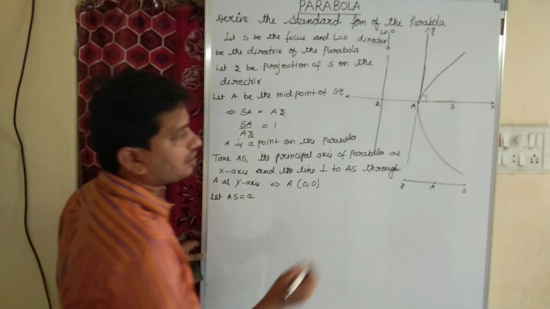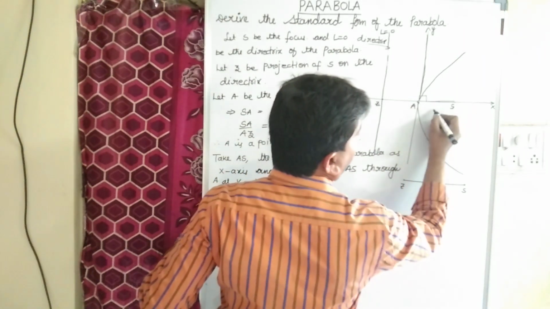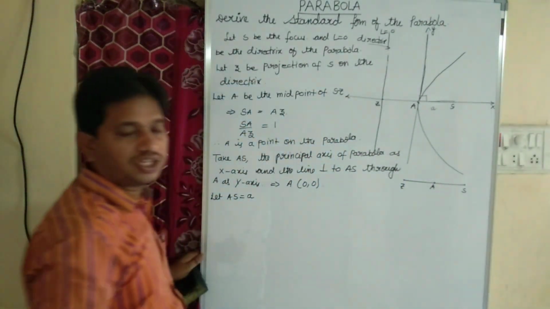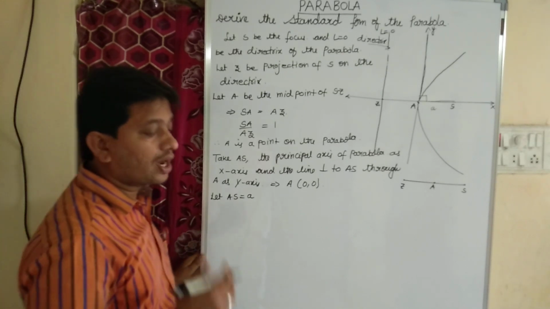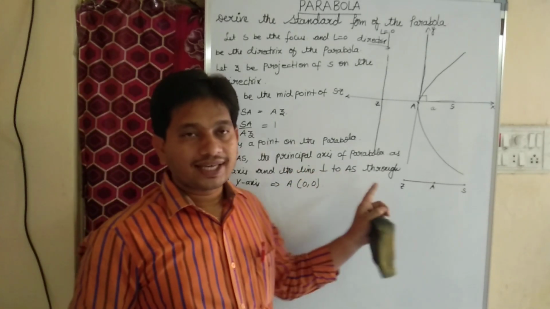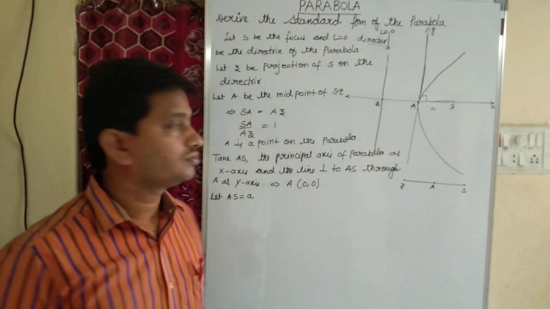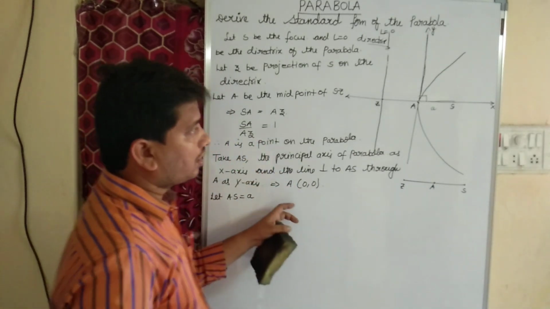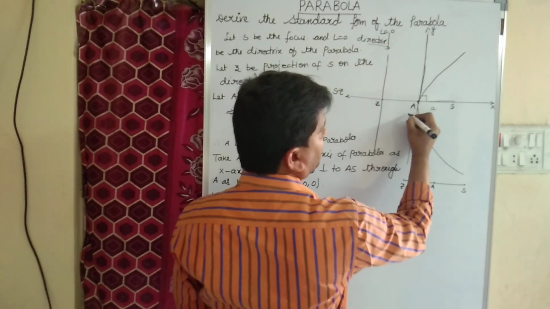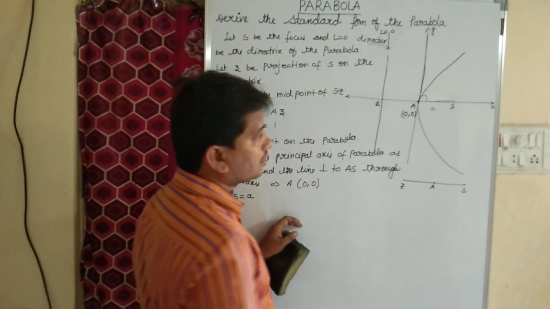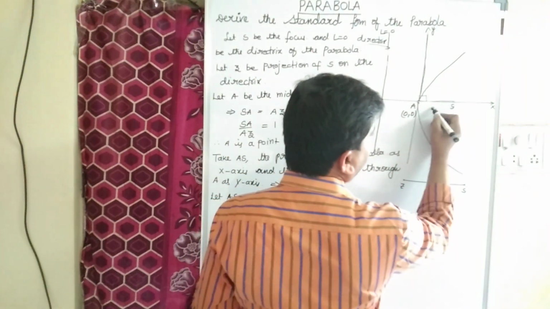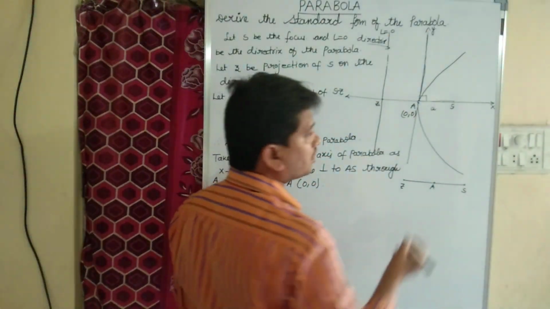Distance between A and S, let it be A units. What is the distance between A and S? Let it be A units. Already we know that on the x-axis, y value will be 0. Now, as we got A, which is the intersection of the x-axis and y-axis, it is (0, 0). As I said, the distance between A and S we call A units.